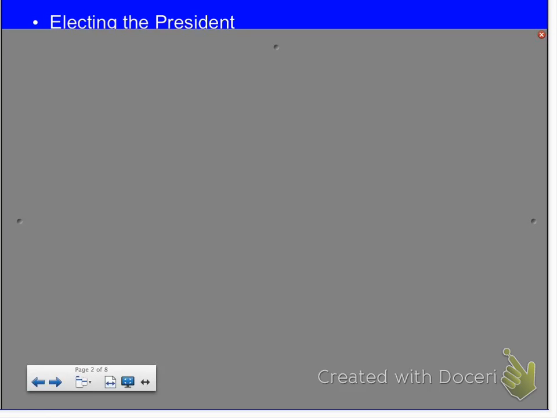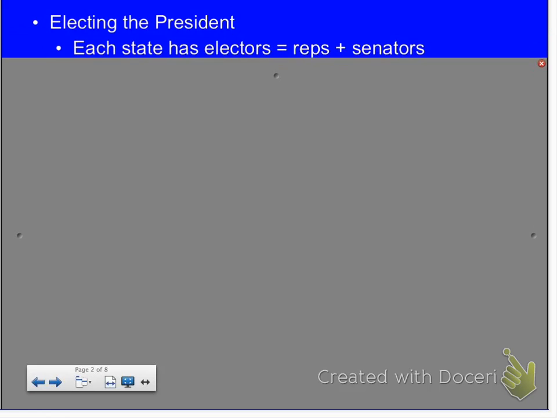So what happens first is each state has electors, and that is equal to your representatives and your senators. So how many representatives does Iowa have? 6. Representatives. How many representatives do we have? 4. How many senators? 2.